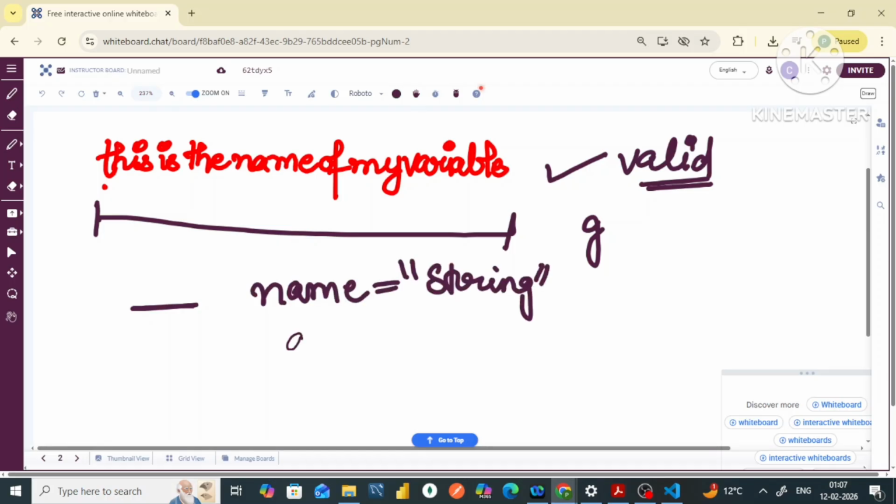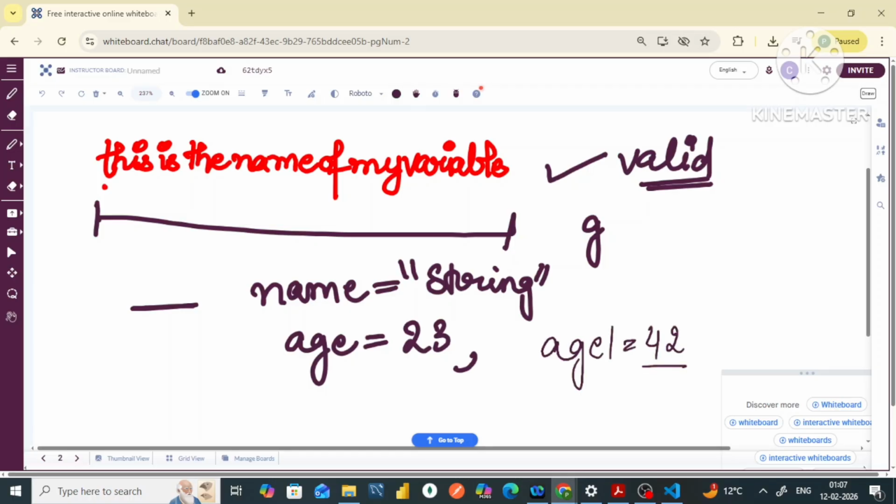If I write the variable age, the value of age will be stored, say 23 or something like that, or let's say 42. So the name of the variable should signify what its function is. For example, over here it is basically to store the age of the person. So that is why we have written this name.